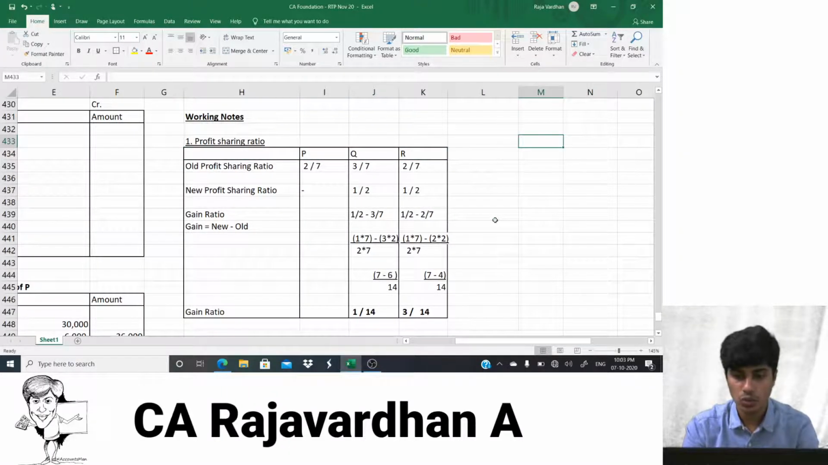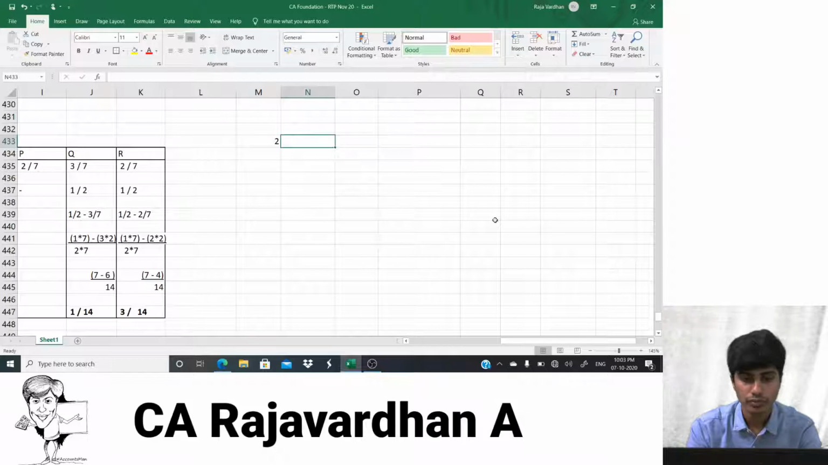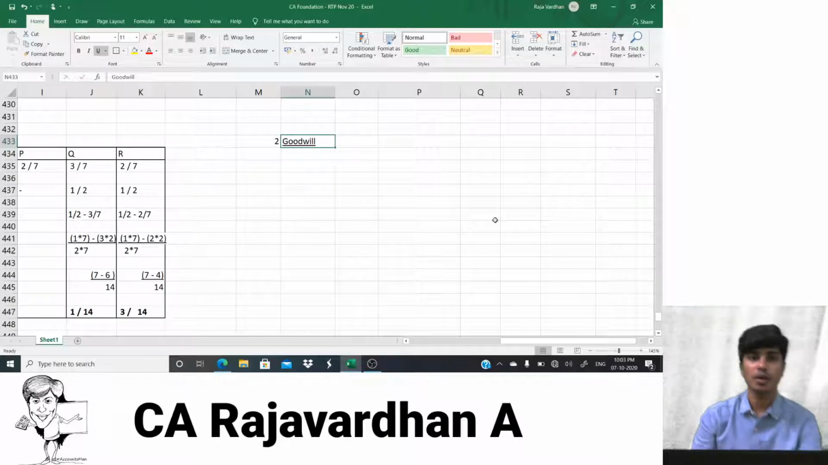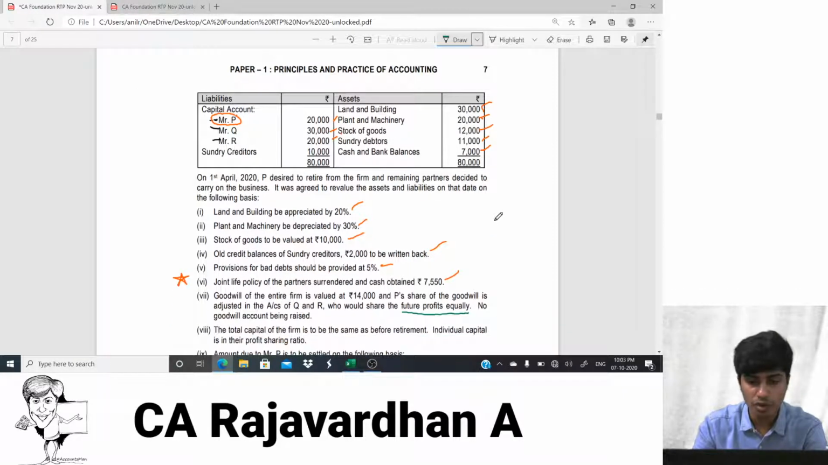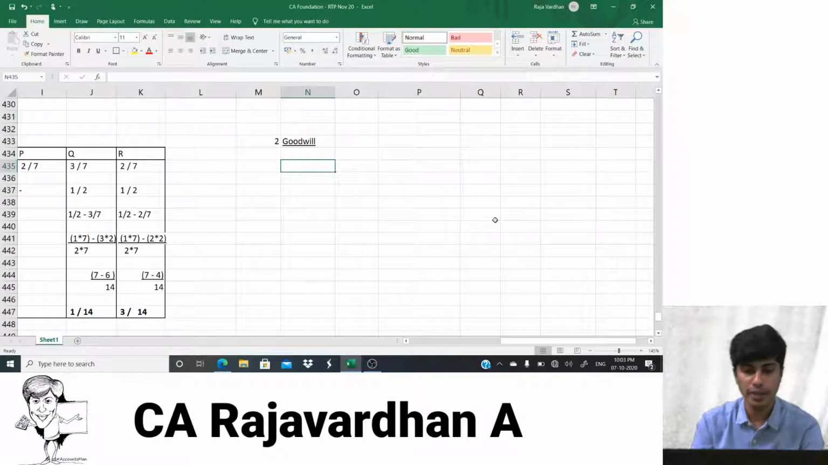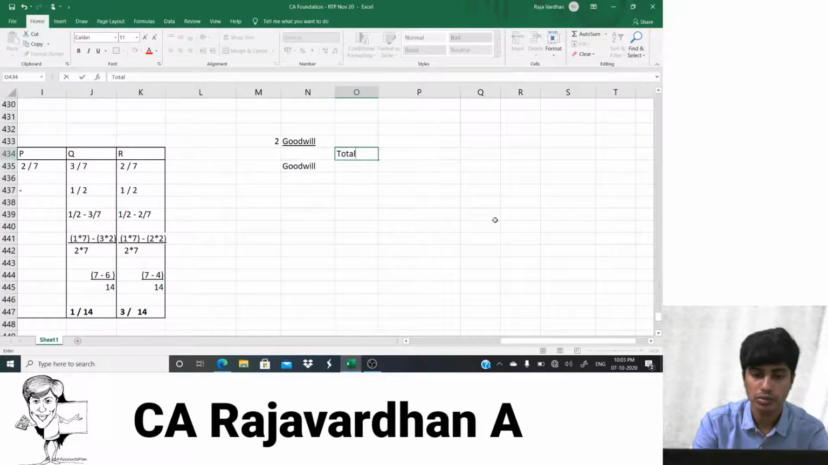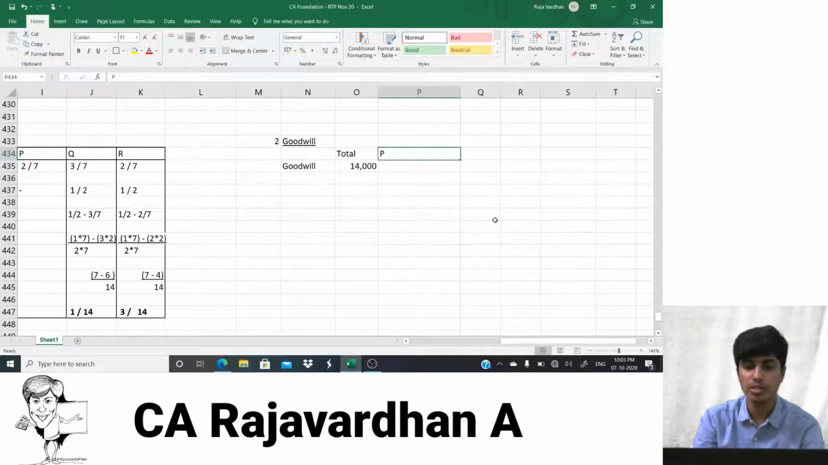Yeah? Okay, come on. Let us go to the second one now. Second working note is with respect to goodwill. Okay, guys. Now, goodwill of the firm is contributed as how much? They have told, isn't it? The goodwill of the firm is 14,000 rupees. P is retiring.